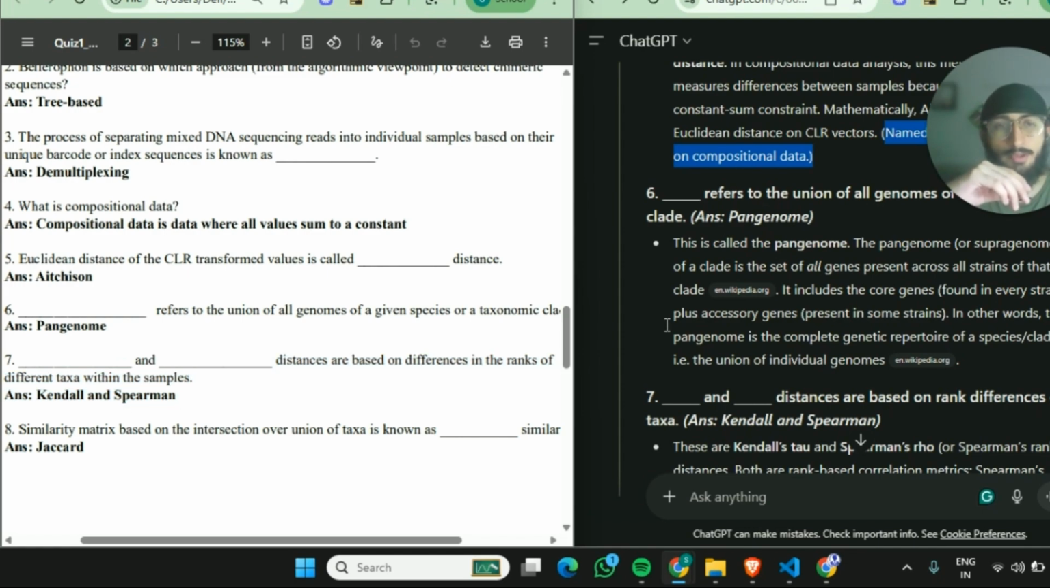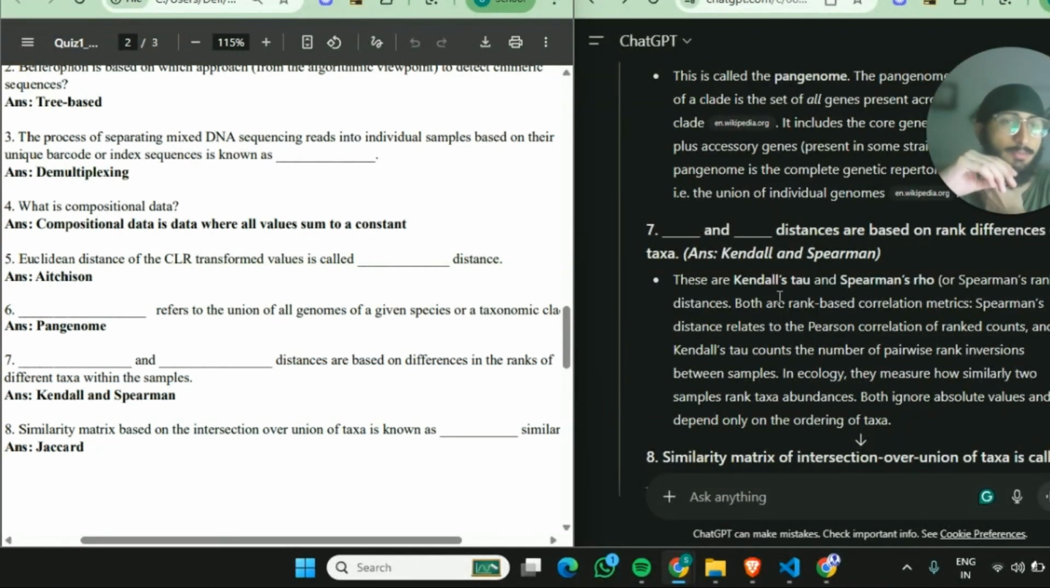Now, dash and dash distances are based on differences in the ranks of different taxa within samples. The answer is Kendall and Spearman. So these are Kendall's tau and Spearman's rho or Spearman's rank distances. Both are rank-based correlation metrics. Spearman's distance relates to the Pearson correlation of rank counts, and Kendall's tau counts the number of pairwise rank inversions between samples. In ecology, they measure how similarly two samples rank taxa abundances. Both ignore absolute values and depend only on the ordering of taxa.